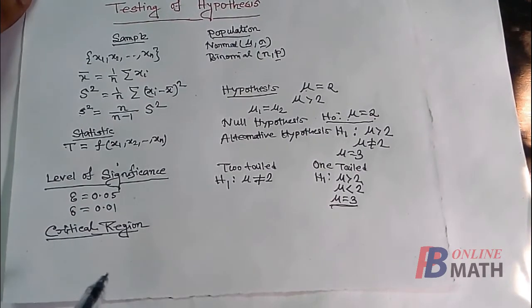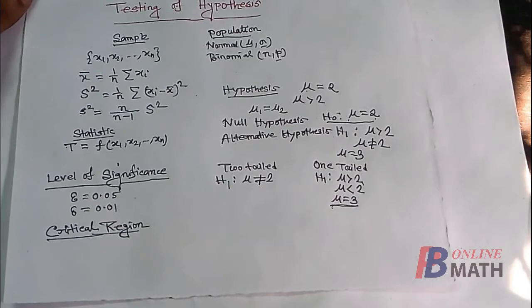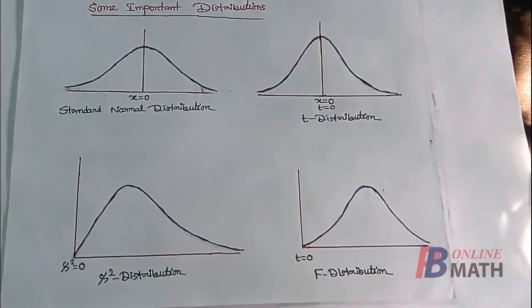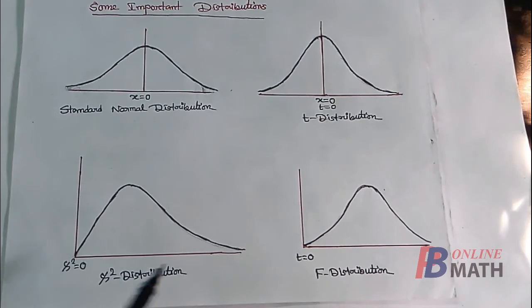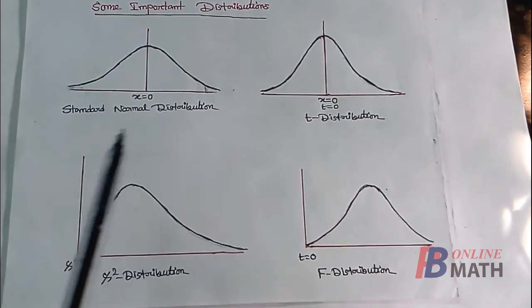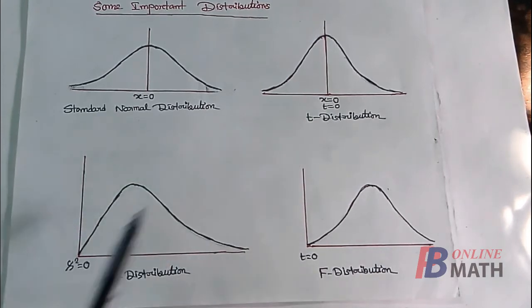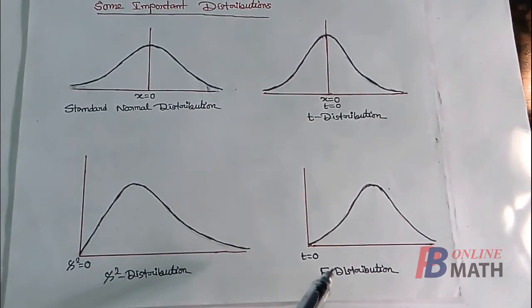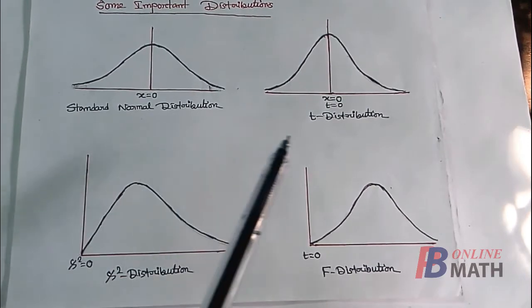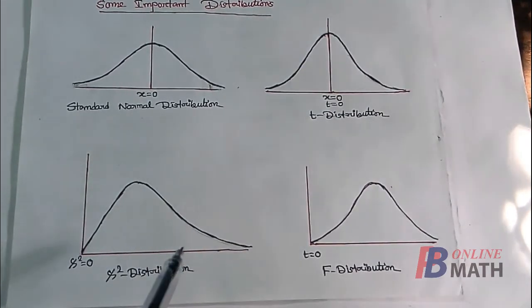To define critical region, we consider some distributions. These are 4 distributions we regularly use in testing of hypothesis, and these are standard normal distribution, T distribution, chi-square distribution, and F distribution.